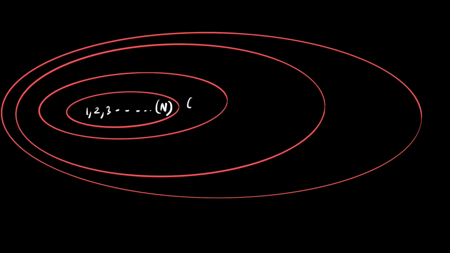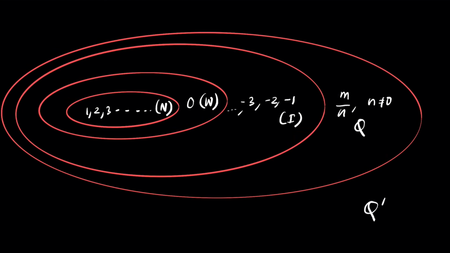Next, to this set, if you add 0, we get whole numbers. Notice that this can encapsulate the entire set. Now to all of these numbers, if we add the negative numbers, minus 3, minus 2, minus 1 and so on, we get integers. To all of the integer values, if you add m by n where n is not equal to 0, or p by q where q is not equal to 0, we get the rational numbers. Anything outside this set becomes Q dash. So Q dash is, for example, pi, root 2, etc. All of these values are irrational numbers.